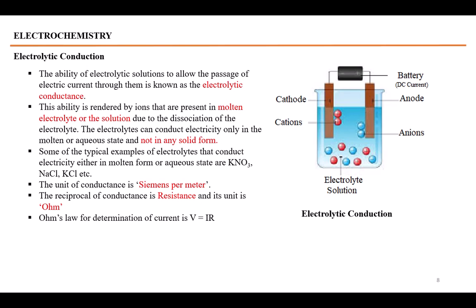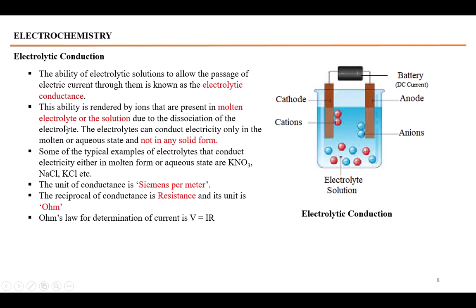Here we use a cell in which two electrodes are there, cathode and anode. The anode has an attraction for the anions, the cathode has an attraction for the cations, and electric current moves through the solution due to the movement of these ions. This type of movement will be called electrolytic conduction. The conduction of current through the electrolyte solution will be called electrolytic conduction.